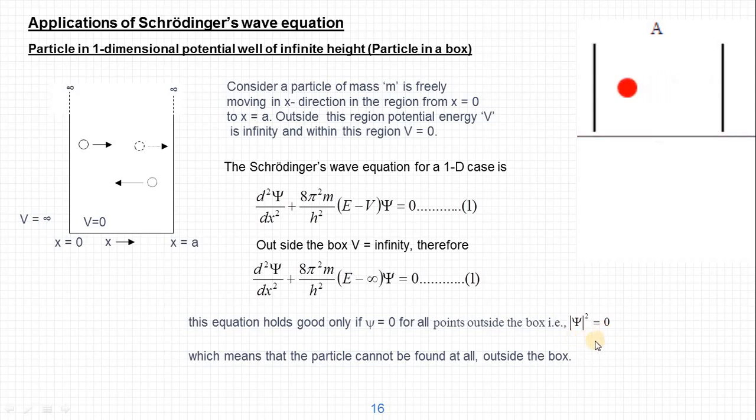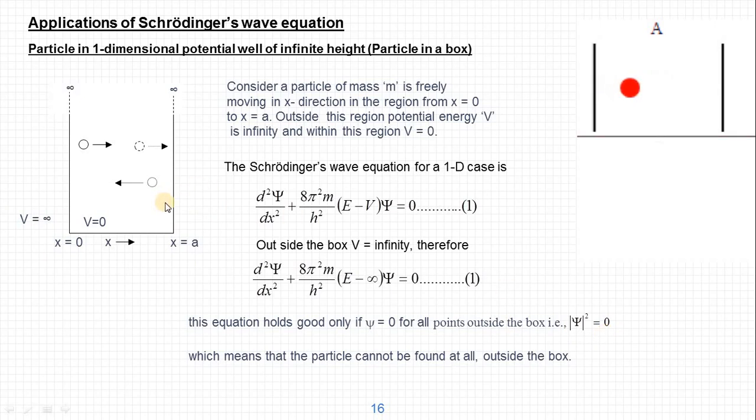So mod psi square equal to 0 means the particle cannot be found outside the potential well or outside the box. We are discussing what happens outside the potential well. After solving the Schrodinger equation, we got the answer mod psi square equal to 0. That means the probability of finding the particle is 0. So this implies that outside the potential well, there is no chance of finding the particle, because mod psi square is 0.